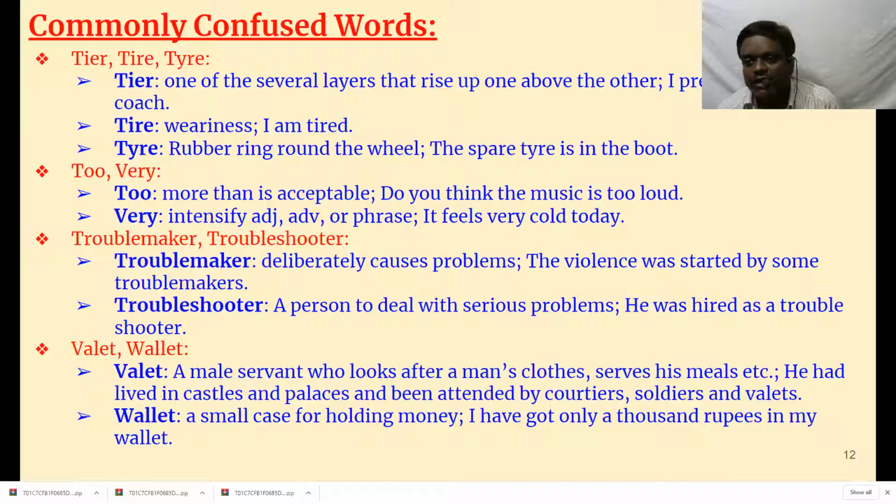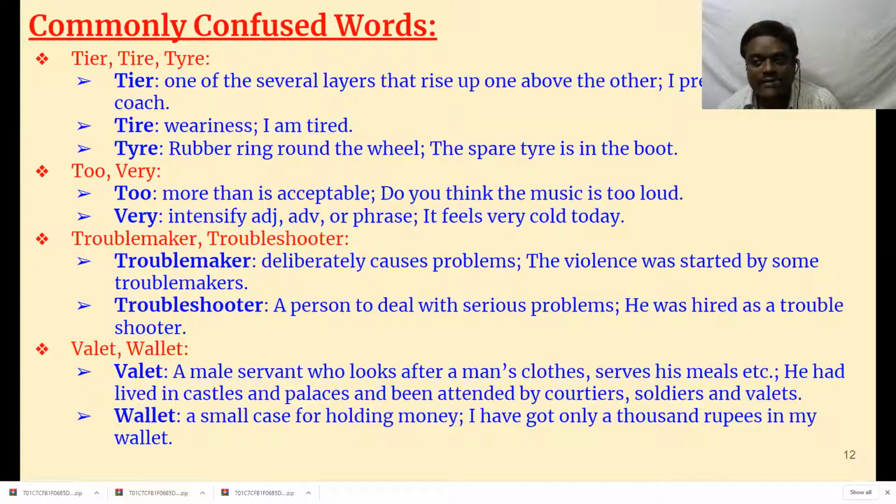Then valet and wallet. Valet, wallet. They sound a little different, but still we get confused. Valet parking, you must have heard about valet parking. Suppose you go to a hotel or a restaurant by your car. You stop your car just in front of the gate, and you give the keys to the valet. There will be a person waiting there. He's called a valet, and he takes your car and parks it in some parking lot. And when you return from the restaurant, again he brings your car back to the same place, and you can ride your car and go away.